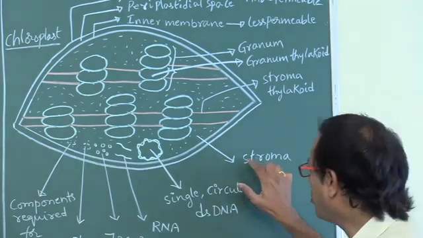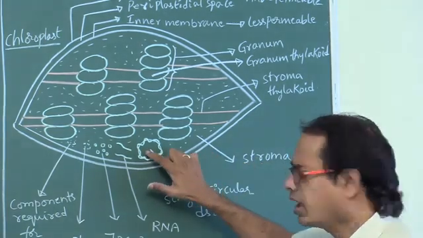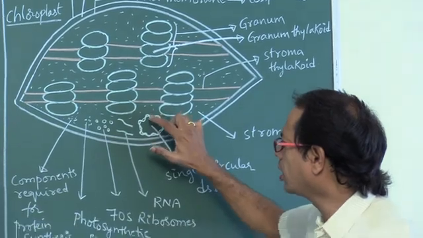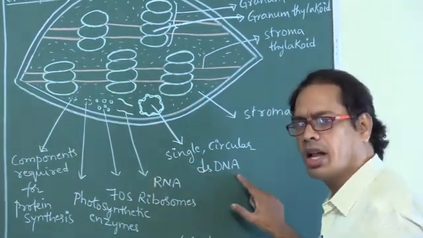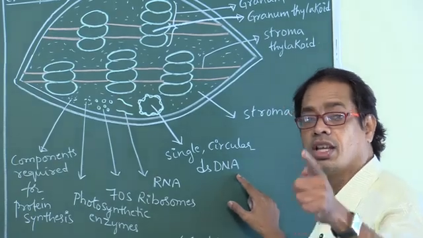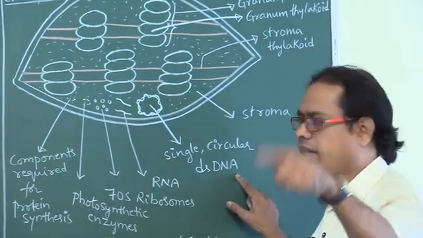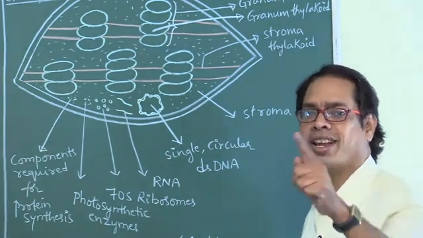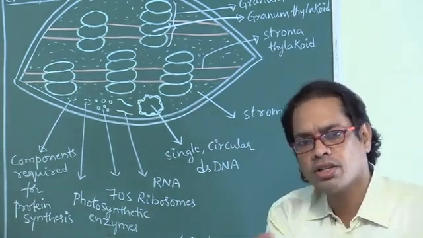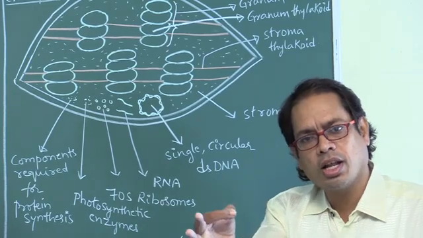The stroma contains single, circular, double-stranded DNA. It undergoes self-replication. That's why the chloroplast is also called a semi-autonomous cell organelle. Why is the chloroplast called a semi-autonomous cell organelle?